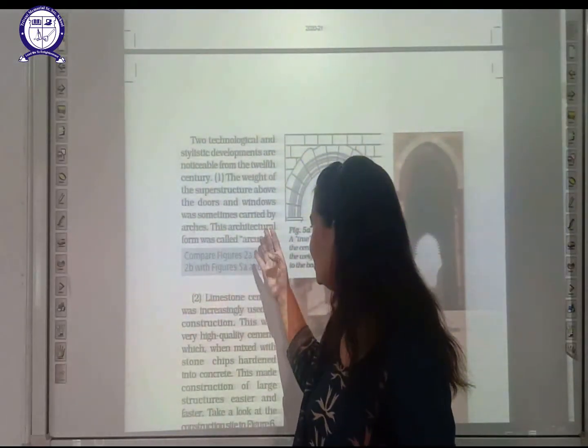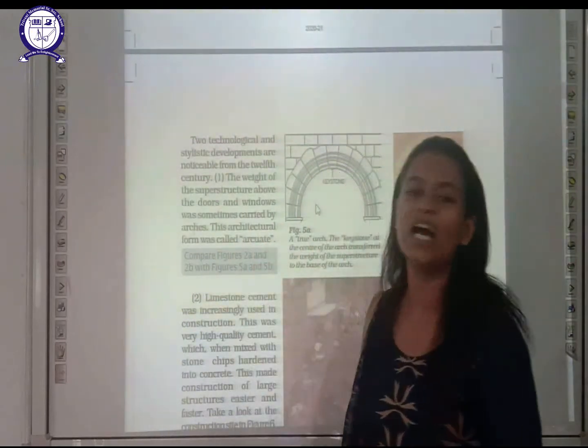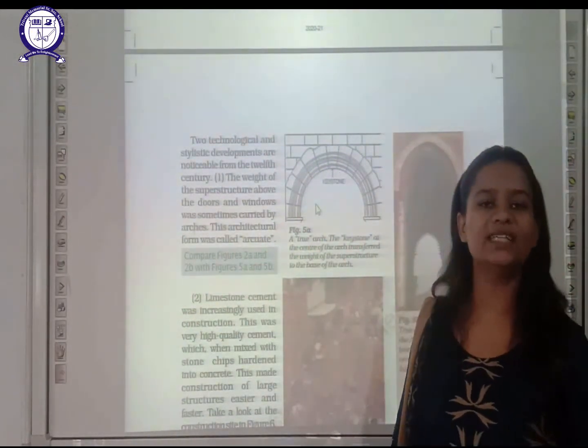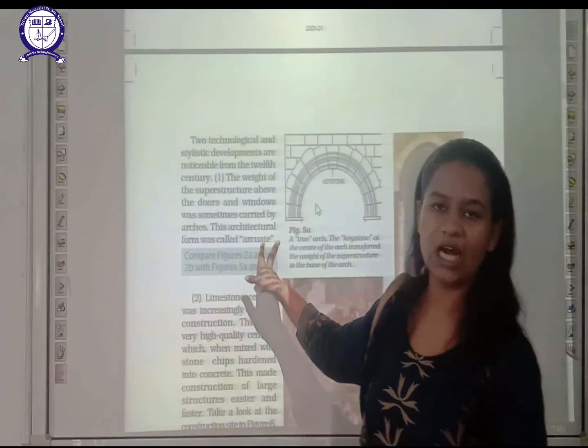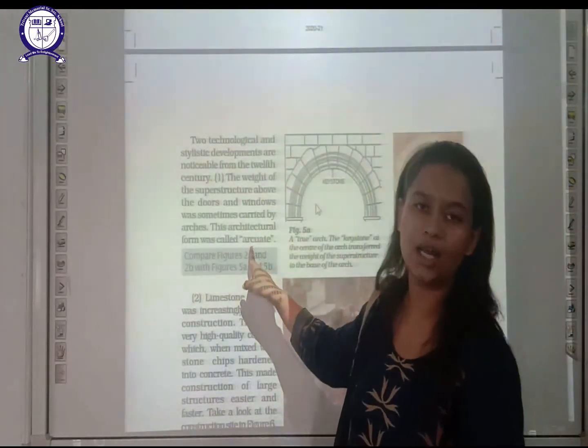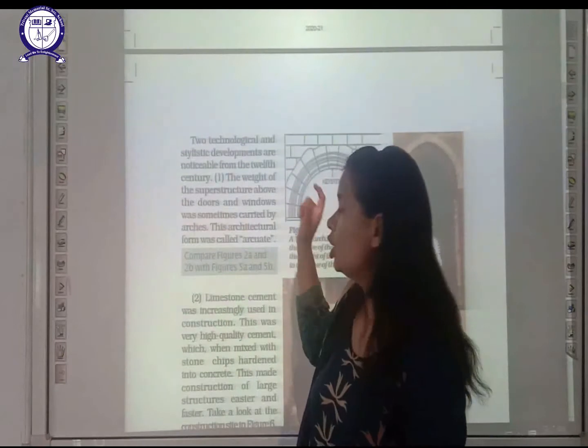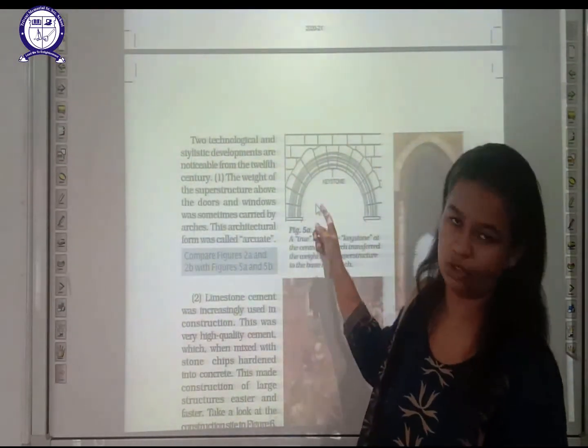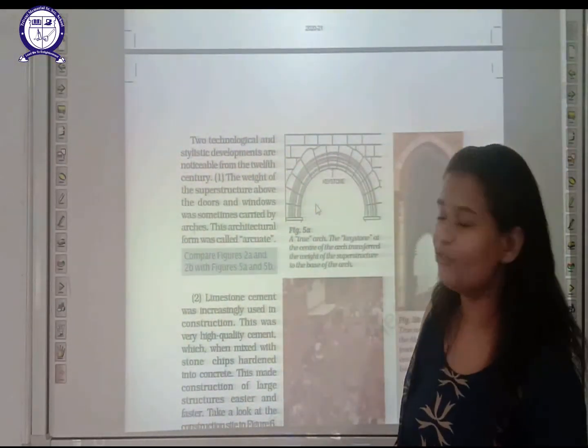The next is this architectural form was called arcuate. Why is it called arcuate? Because from the word arcuate we can derive the word arc, because arc is used to carry out the superstructure above, for the construction of buildings.